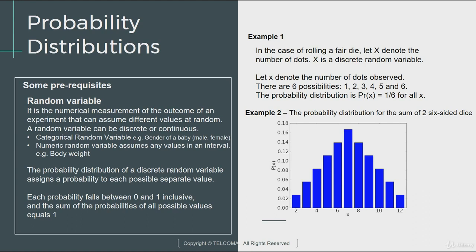Now, if you try to build a probability distribution chart for this use case, what you would have on the x-axis would be the list of all possible outcomes for that use case. Now, what are the different values? So in this case, the value would be the sum of the values from two dice. Now, what is the distinct set of values that the dice can showcase? The least will be 2, that will have 1 and 1, and the maximum will be 12. You won't have any values which will fall outside this boundary.